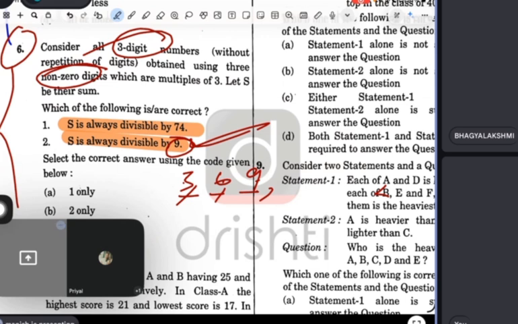Now tell me, guys, this is a challenge for you. Can you answer the question within 20 seconds? Because I have told you this way. Now I want you to check: it won't be always, so the first one would be wrong.